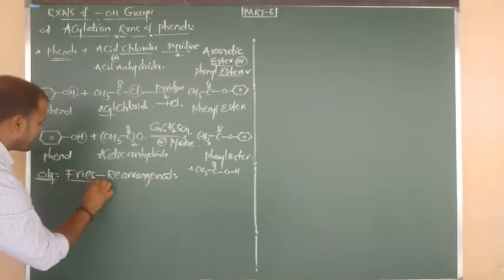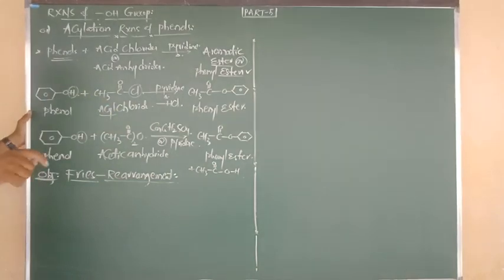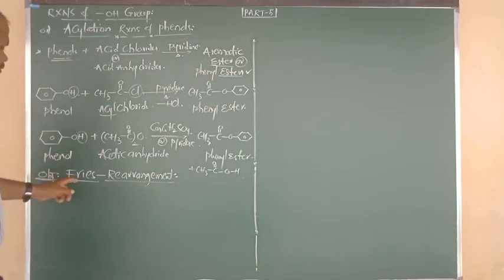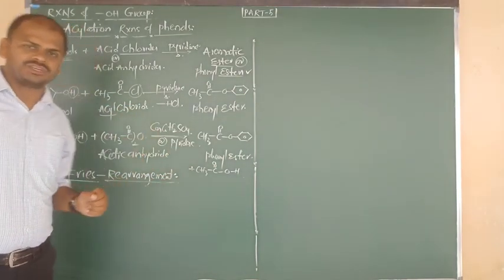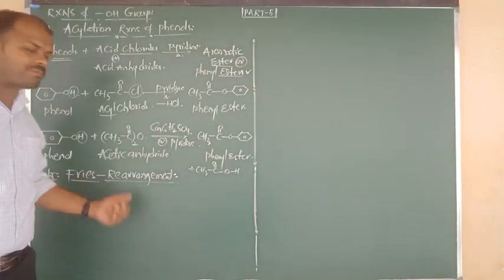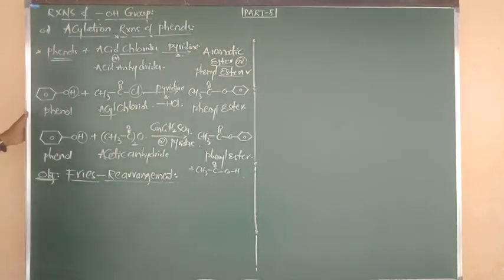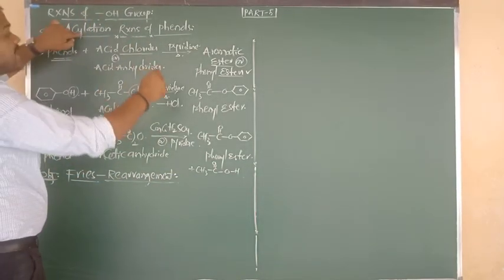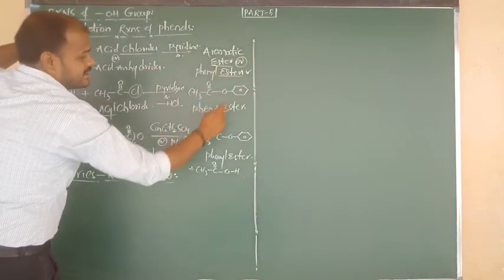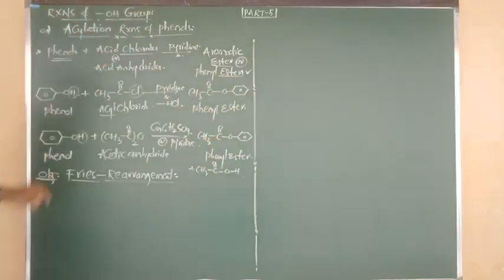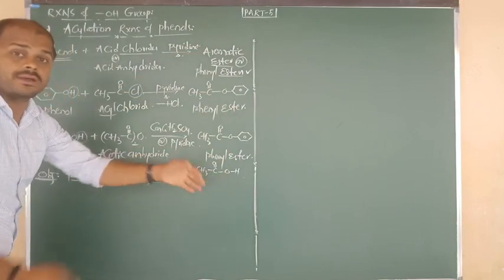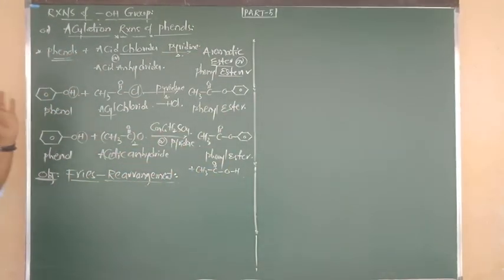And also we can say this reaction is known as Preece migration reaction, and we can say Preece rearrangement reaction. So what is meant by Preece rearrangement reaction? I am going to show you. What are the final products in acylation reaction? Phenyl esters. Now such phenyl esters we have to take in Preece rearrangement.